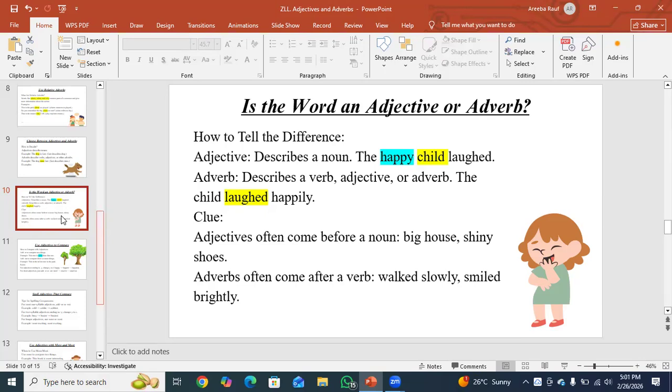Okay, let's discuss clues. Adjectives often come before a noun: big house, shiny shoes, whereas adverbs come after a verb: walked slowly, smiled brightly. As you can see in the previous examples, in happy child the adjective comes before the noun, whereas in the adverb example, laughed happily, the adverb comes after the verb. This is the basic point, you can note this.